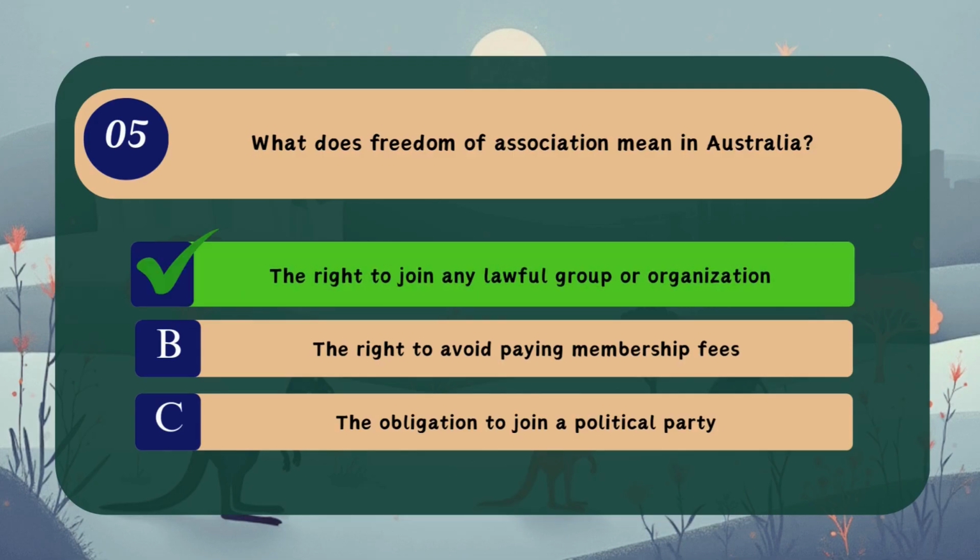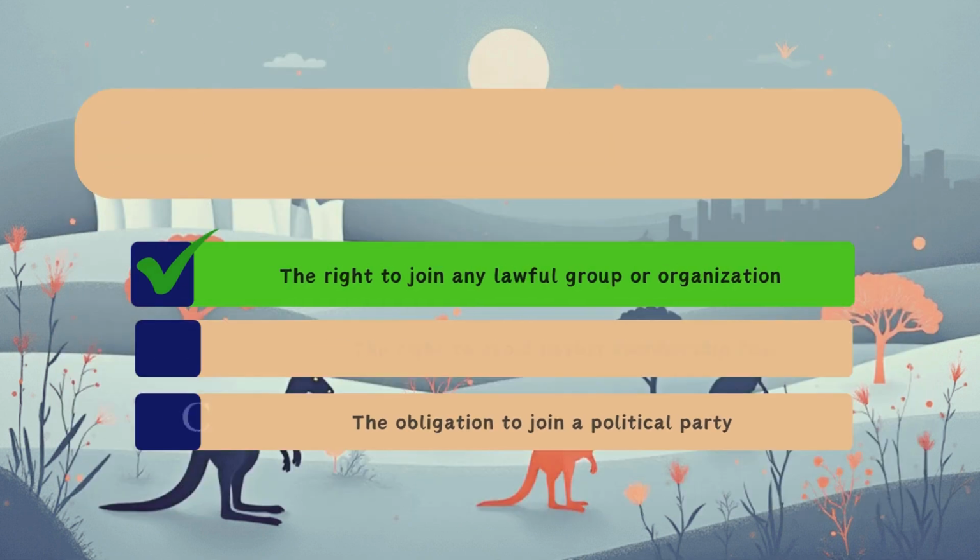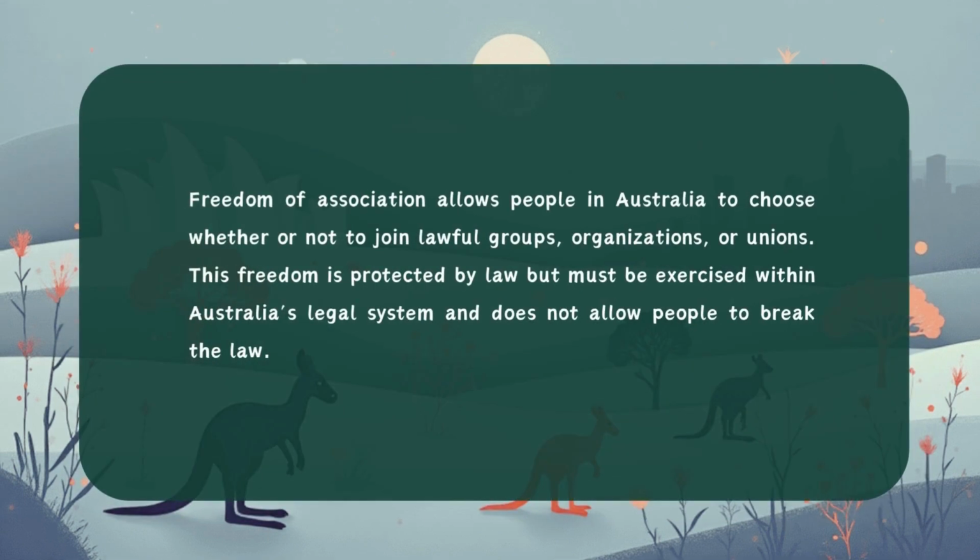Correct answer, A. The right to join any lawful group or organisation. Freedom of association allows people in Australia to choose whether or not to join lawful groups, organisations or unions. This freedom is protected by law but must be exercised within Australia's legal system and does not allow people to break the law.